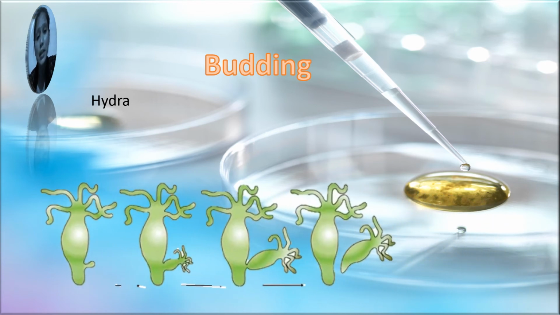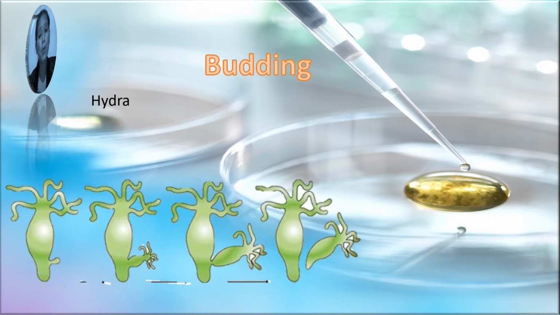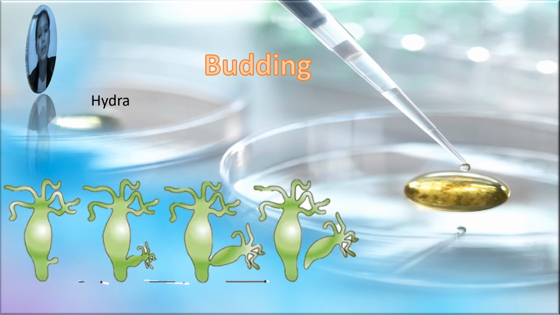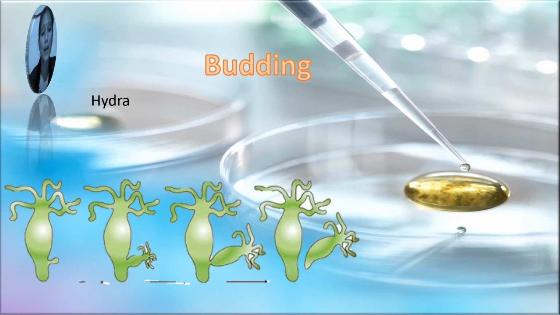The bud grows progressively and finally forms a small hydra. Okay, see the figures, the small hydra. The budding hydra separates from the parent hydra and starts to lead an independent life when it is able to do so.